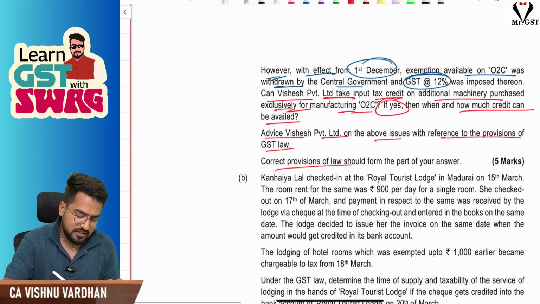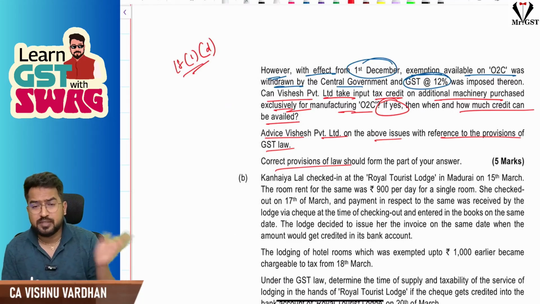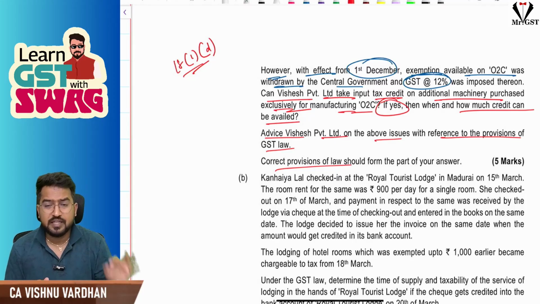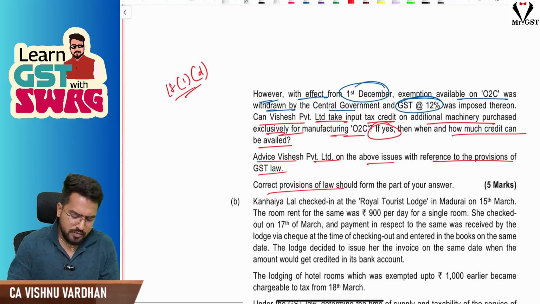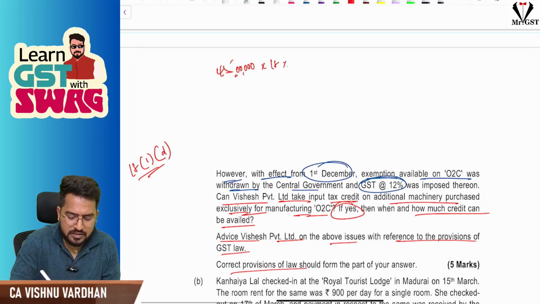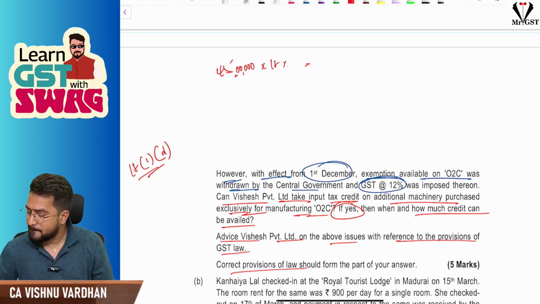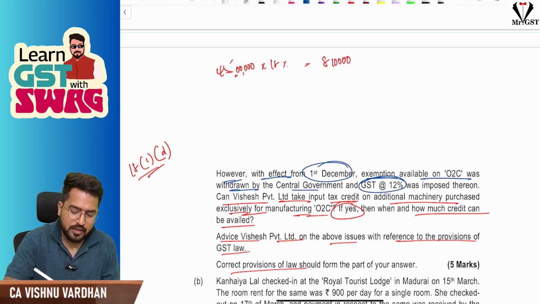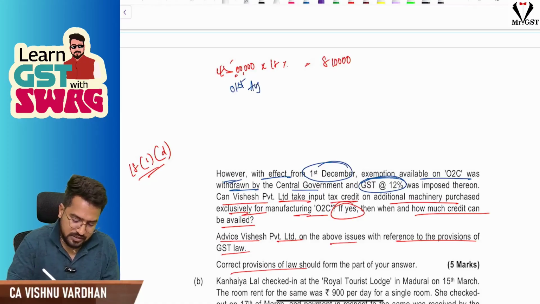Now, please understand, this is based on Section 18(1)(d), where your exempt supply becomes taxable supply, and if you are already registered, you can take ITC on inputs and capital goods lying in stock which are not more than 1 year old. Here they did not mention anything except this machinery, which they purchased for 45 lakhs. On that, 18% GST they have paid, that is 8 lakh 10,000. This was done on 1st August and the exemption is withdrawn from 1st December.